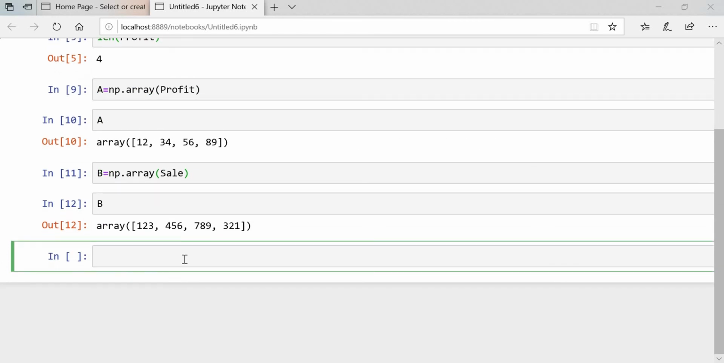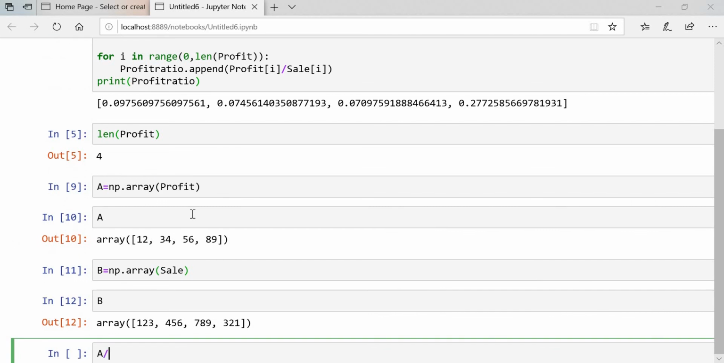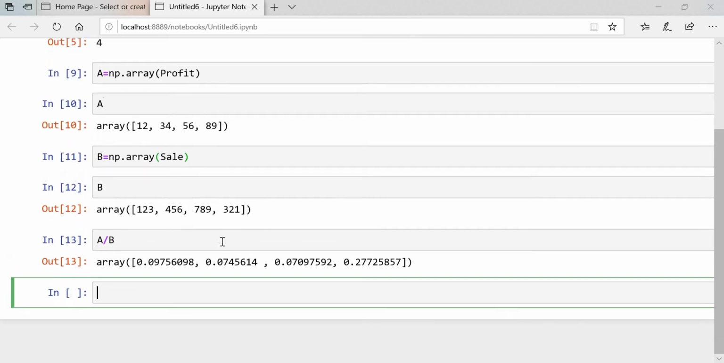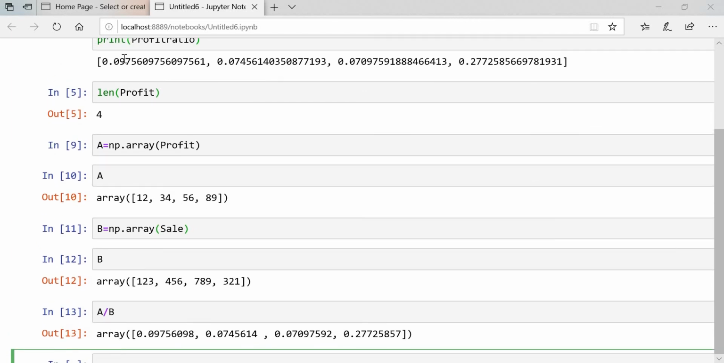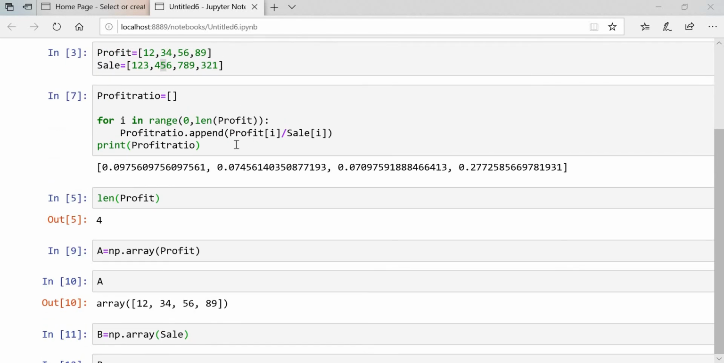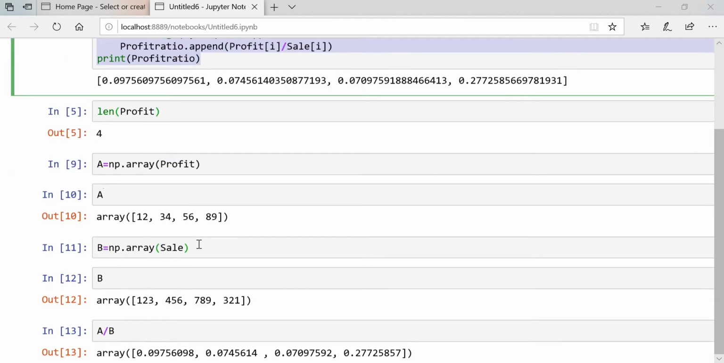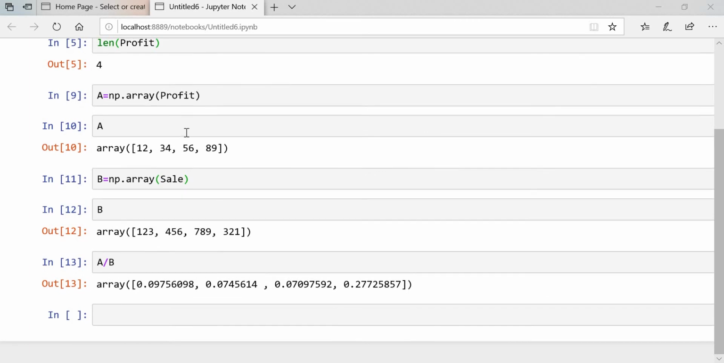Now simply what you have to do is profit divided by sales, that is profit ratio, A divided by B. You got the answer. See, the answer is the same as what we calculated in the for loop, 0.0975. Like this you can get the answer from both the loop and the array. In the array it is very simple: we just convert into an array, then divide individually.